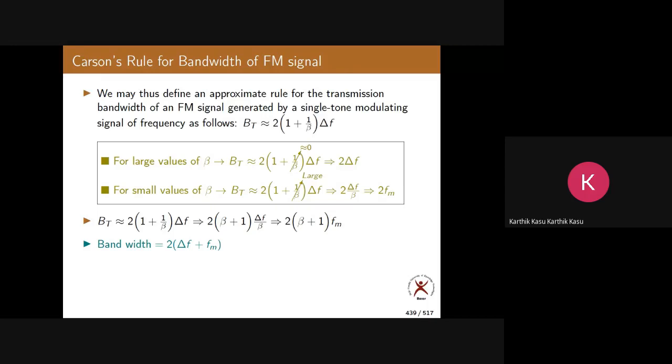Why? Because it is proved that beta plus 1 pairs of sidebands contain 98% of the power. The logic is, it is proved already. So the remaining sidebands contain only 2%. That's why I'm neglecting those sidebands. Beta plus 1 sidebands contain 98% of the power.